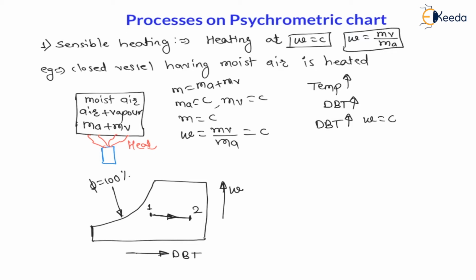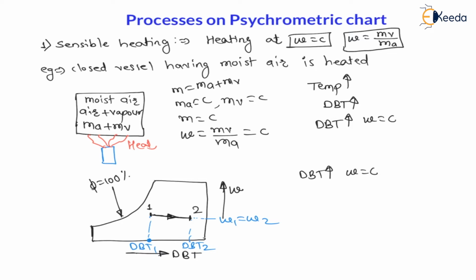You can see the specific humidity of the content is constant, that is omega 1 is equal to omega 2, but the dry bulb temperature is increasing, from dry bulb temperature 1 to dry bulb temperature 2. So directly we can say the dry bulb temperature is increasing at constant specific humidity.